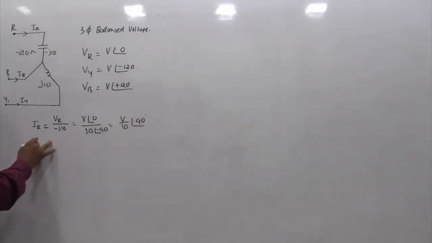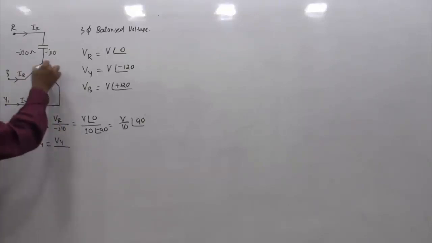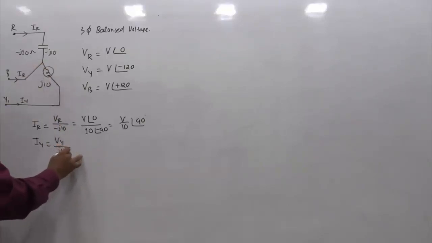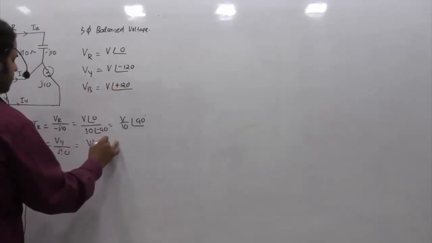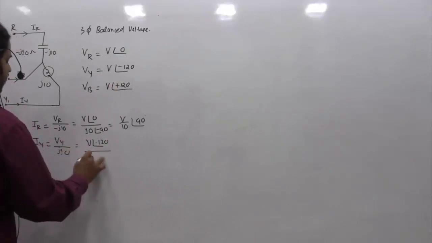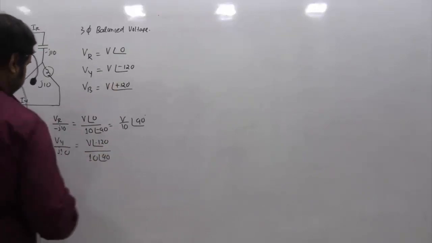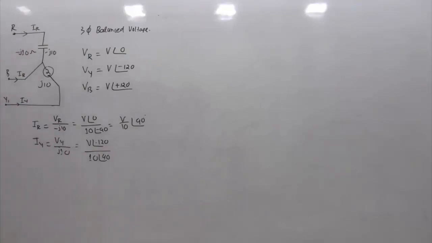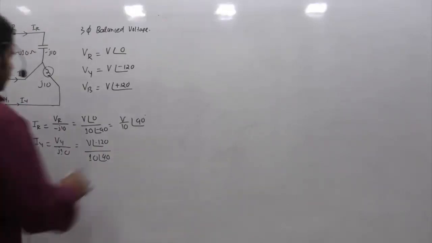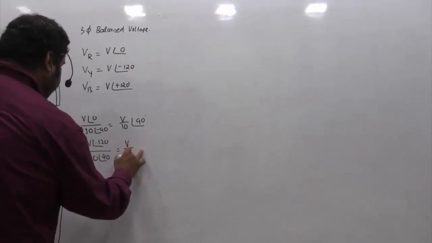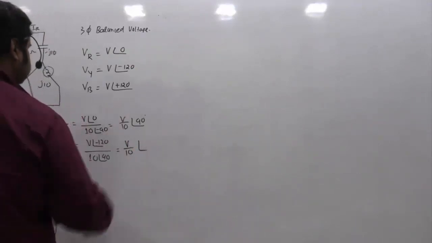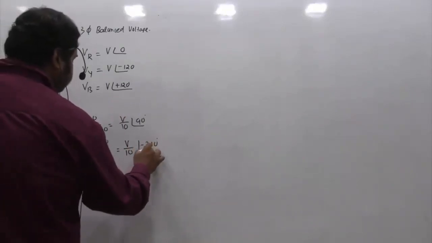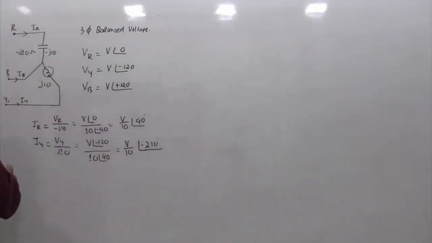Similarly, if I ask you what is your IY, this happens to be VY divided by this impedance, which is plus J10. So VY is V angle minus 120, divided by J10, which can be written as 10 angle plus 90 degrees. Am I correct? So the magnitude is V by 10, and the phase is minus 120 minus 90, so that becomes minus 210 degrees. So this is IR, IY.